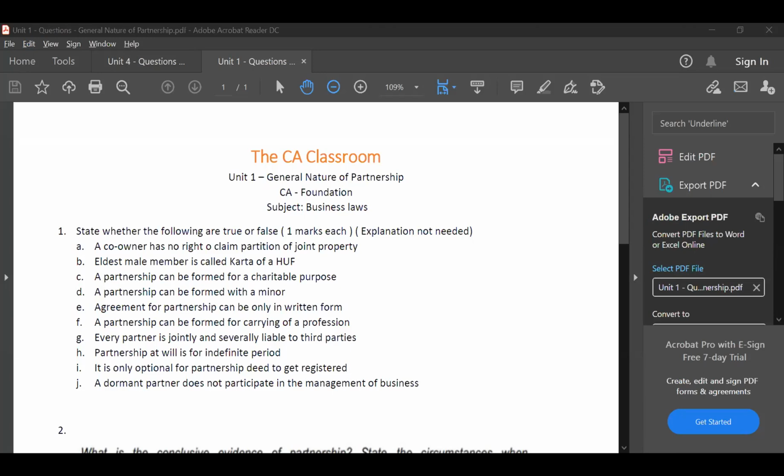So in appropriation of payments, there are only three concepts. First, where the debtor, the person who's repaying the money, has given instructions about which loan to adjust, adjust with that loan. Second case, if he is not giving instructions, then the creditor, the person who has given the money, can adjust with any loan. Third case, where both are silent, you have to adjust in order of time basis. That's all.